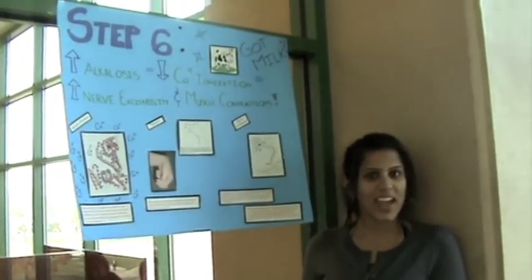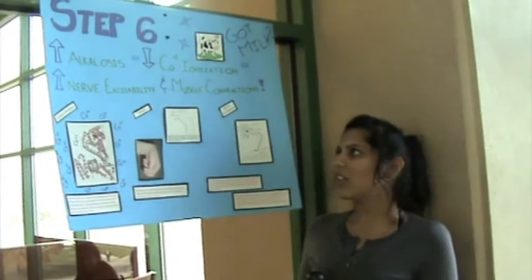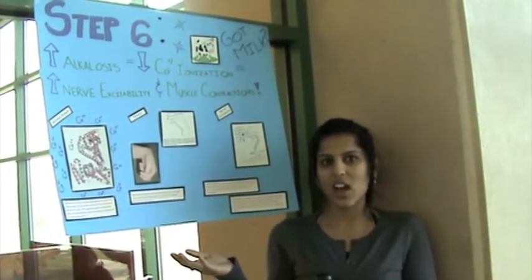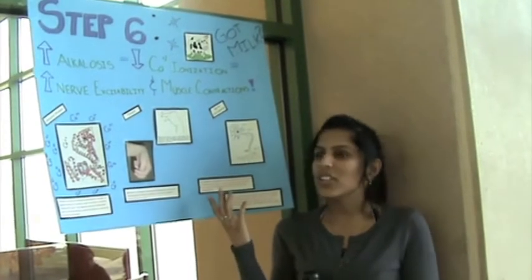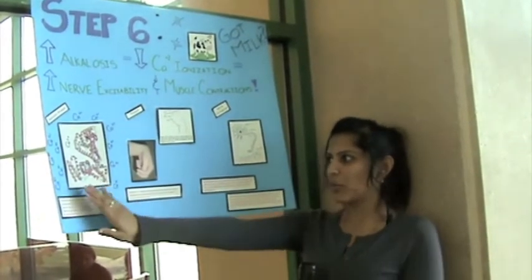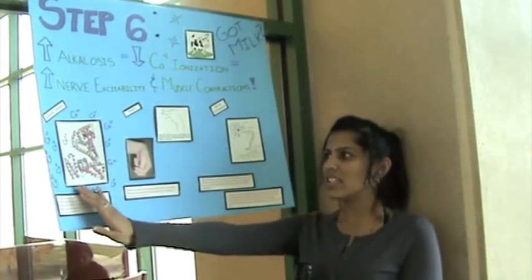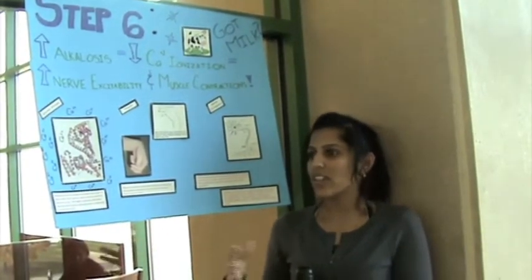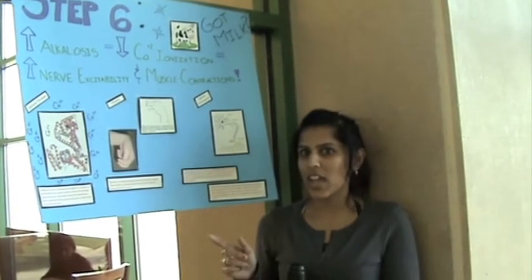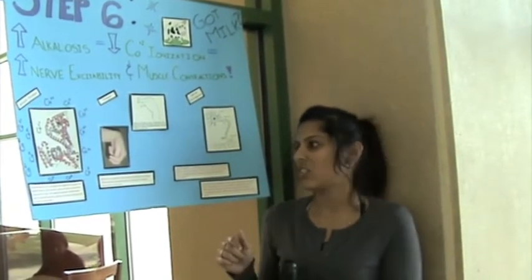I will be talking about the last step of alkalosis. As we all know, alkalosis, which is a loss of H+ in our cells, leads to a decrease in Ca concentration. This is because the albumin protein in our bodies tends to take up all the free Ca around it, which leads to a decrease in voluntary muscle contraction and an increase in involuntary muscle contraction.